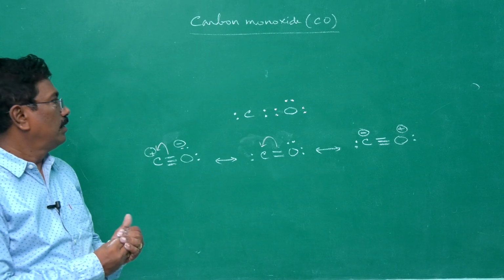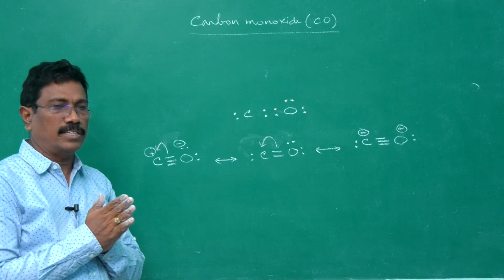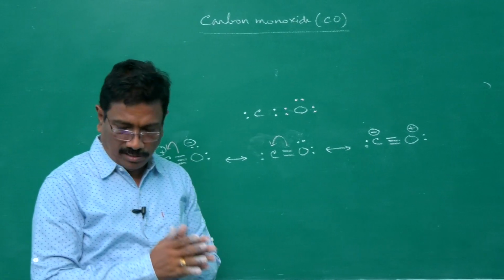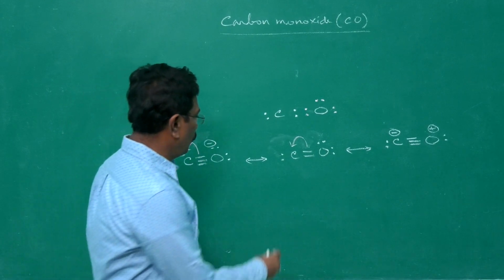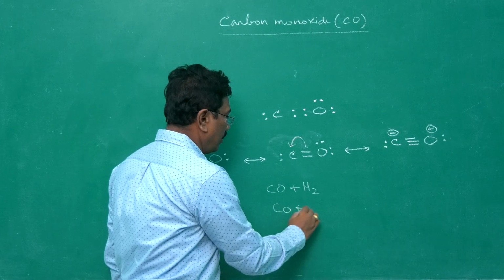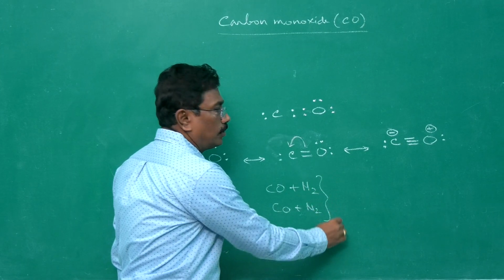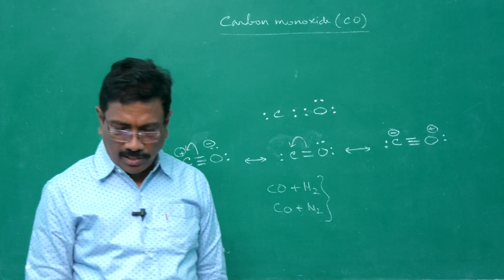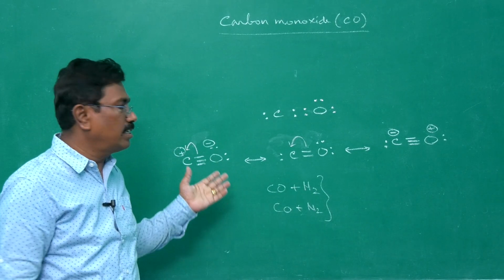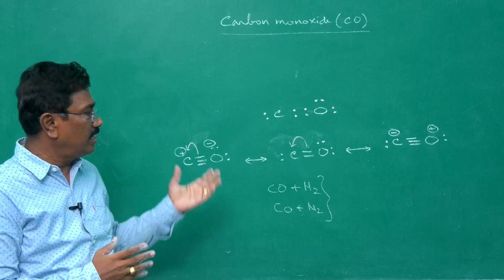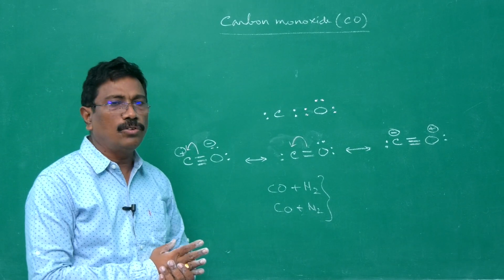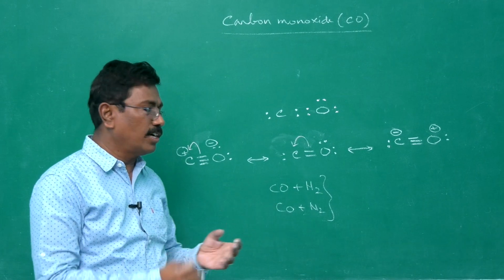Now, uses of carbon monoxide. It is used in the production of water gas. Carbon monoxide and hydrogen is water gas. Producer gas is carbon monoxide and nitrogen. So both of them have industrial application. It is used as a reducing agent, as we have seen in the chemical properties. It reduces ferric oxide into iron, therefore it is used as a reducing agent.